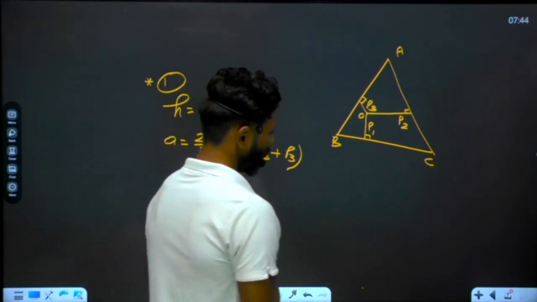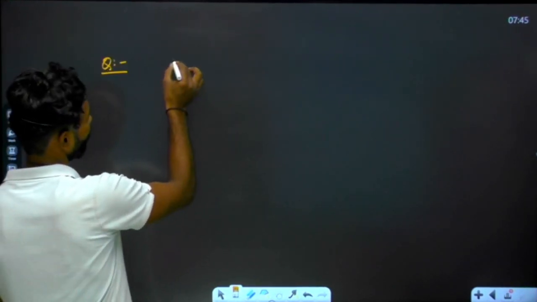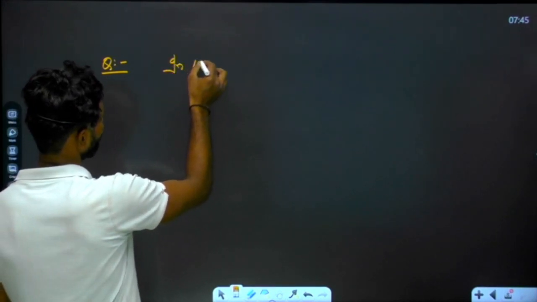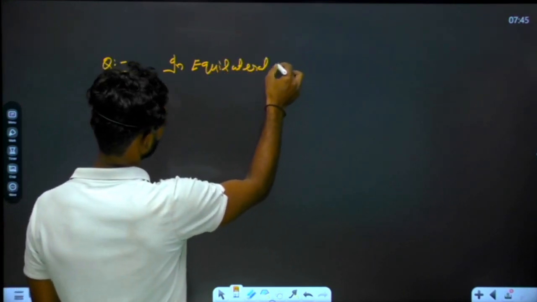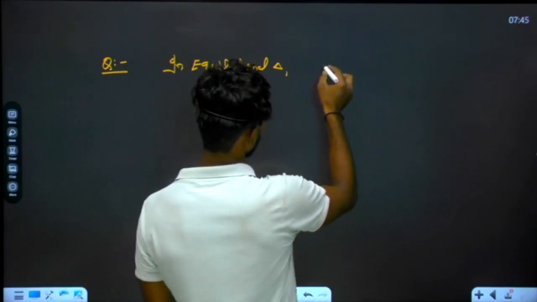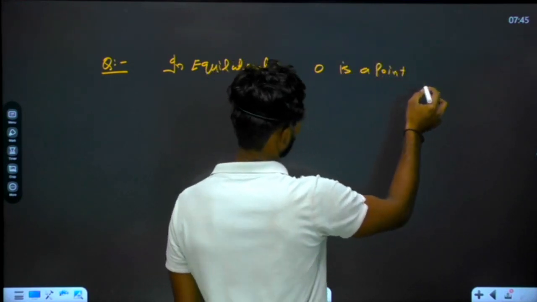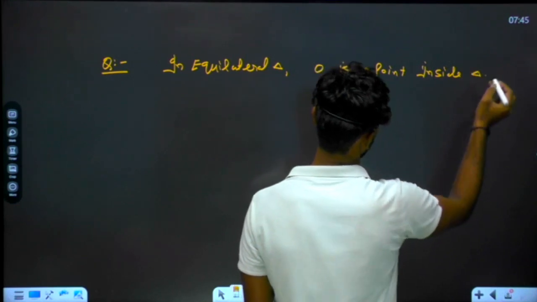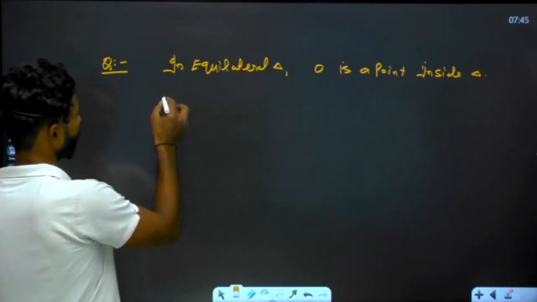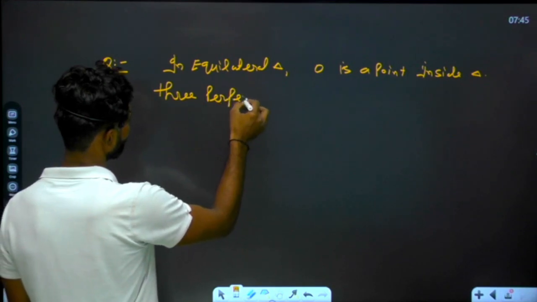Understand? So I have a question for you. The question is quite simple and you have to solve it. In an equilateral triangle, O is a point inside the triangle.